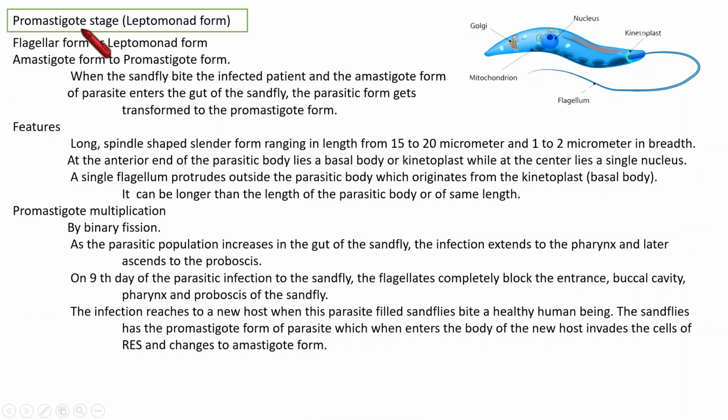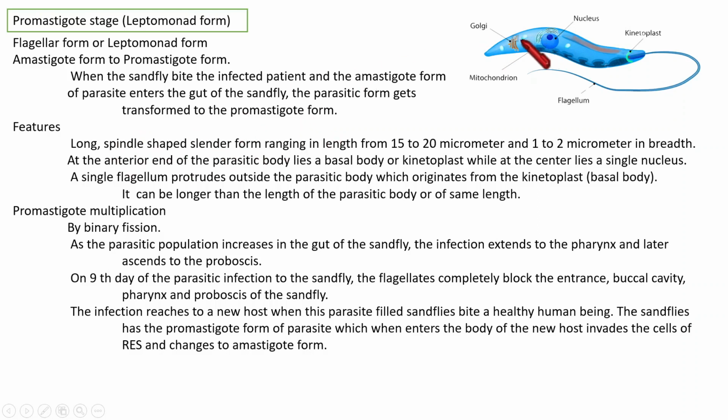Okay. Next, we are going to see the promastigote stage or leptomonad form. Its picture is shown here. It is the flagellar form of the parasite. How does the amastigote form get transformed to the promastigote form? When a sandfly bites an infected person that carries the amastigote form, that amastigote form enters the gut of the sandfly. After getting inside the gut of the sandfly, the amastigote form gets transformed to the promastigote form.